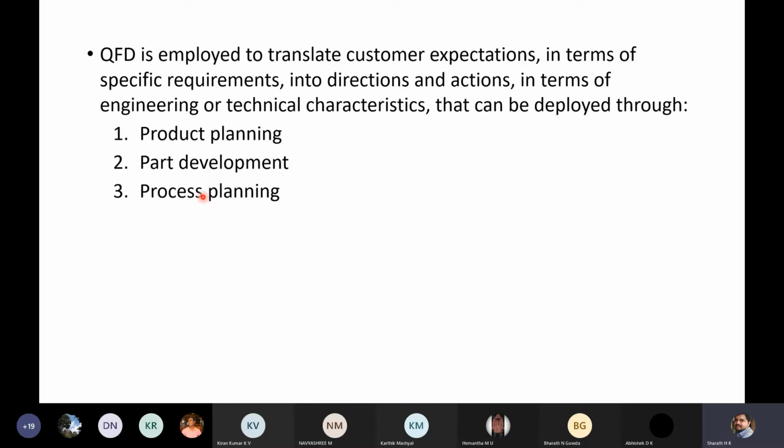Next, process planning. After part development, how we are going to manufacture each part, which process we are going to employ. That is the process planning. Next, production planning. What is the quantity, how much you are going to produce, that is the production planning. All these things we'll discuss in detail later in the QFD process.